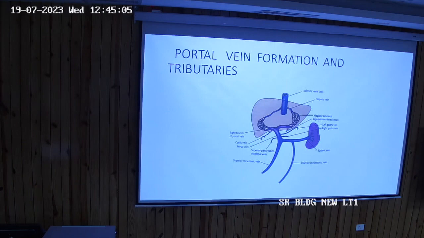This is portal vein. Okay. This is anterior and this is posterior. Just over here you find the epiploic foramen. Okay, this opening, this is the epiploic foramen.